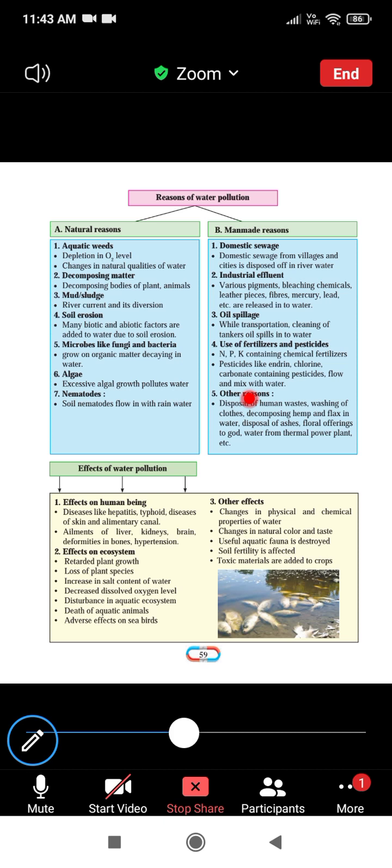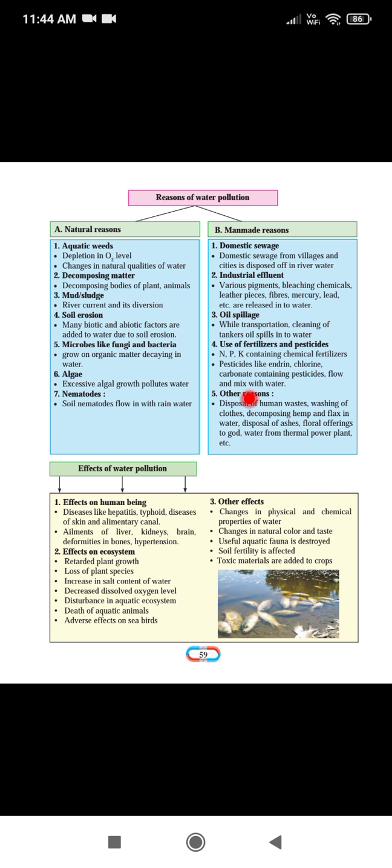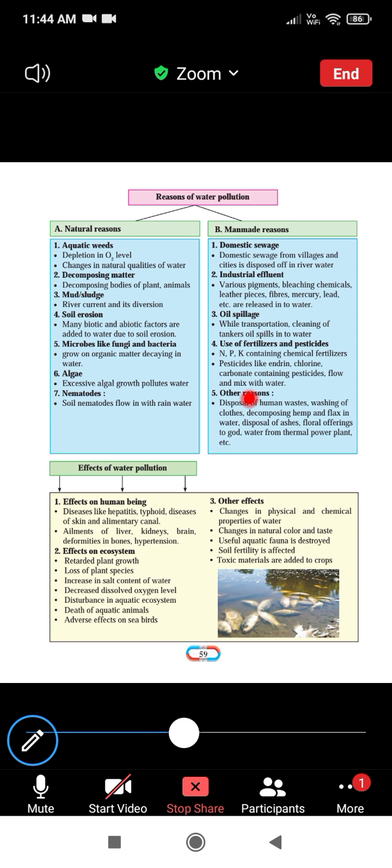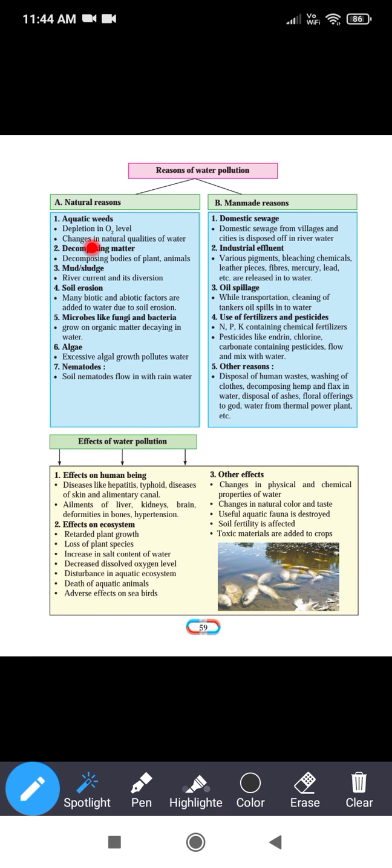Now see the reasons for water pollution. क्या क्या reasons हैं? We have already seen the organic, inorganic, and biological pollutants. These are the reasons for the pollution of water when they are added to the water. Now see the natural reasons for water pollution.